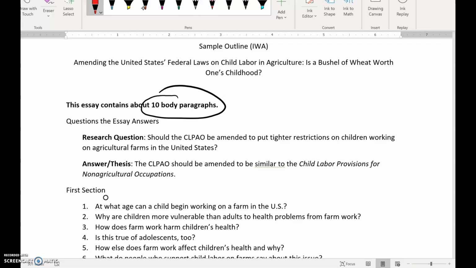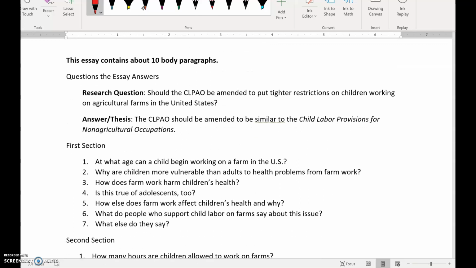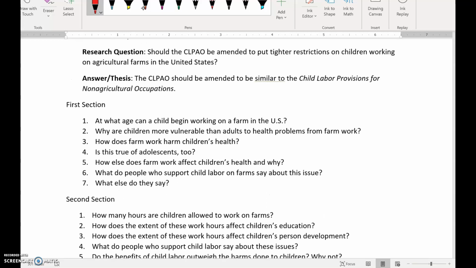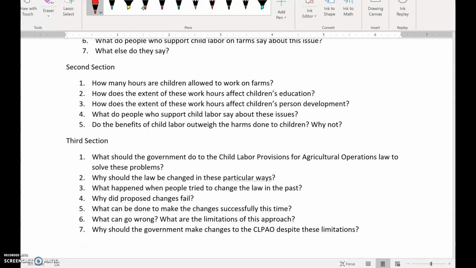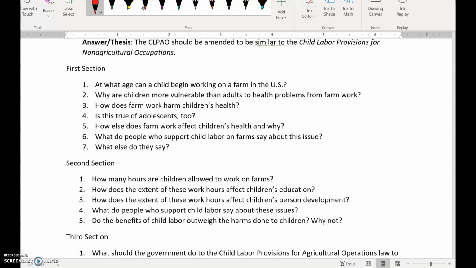So just to kind of look at how this one breaks down, the research question was, should the Child Labor Provisions for Agricultural Occupations Act be amended to put tighter restrictions on children working on agricultural farms in the United States? And this student determined that, well, yes, the CLPAO should be amended to be similar to the child labor provisions for non-agricultural occupations. This student had 3 major sections in the paper.